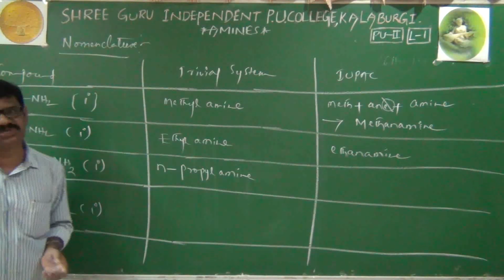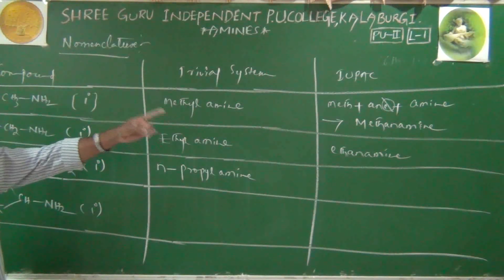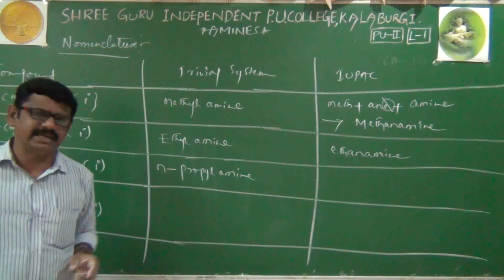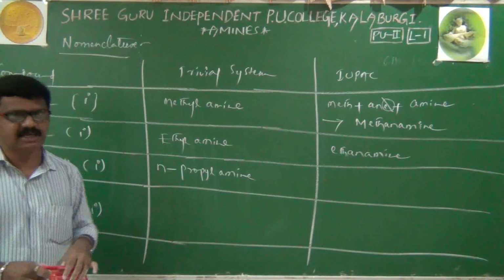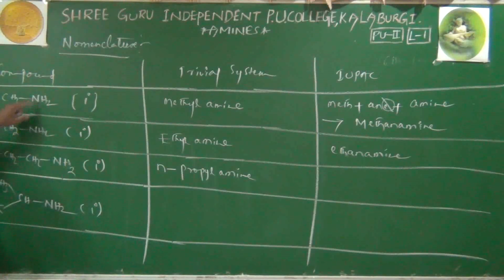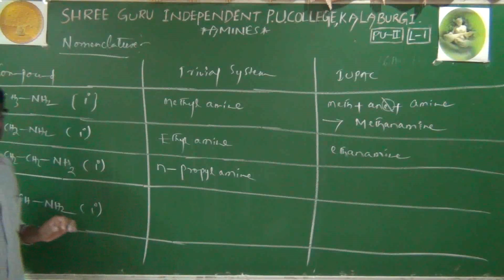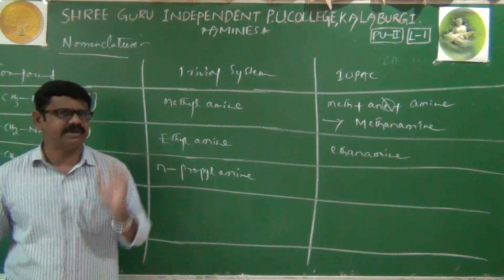To overcome the confusion in the IUPAC system, we have to use numbering on the parent chain. Numbering is essential on the parent chain. Then why have we not used numbering in the earlier two cases? Because it is not necessary, and there is no second option compound. But here, with three carbons, two types of compounds are forming. That's why, to overcome the confusion, we have to give numbering to the parent chain.